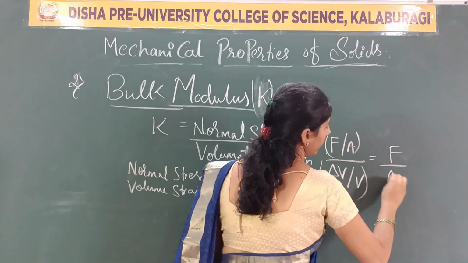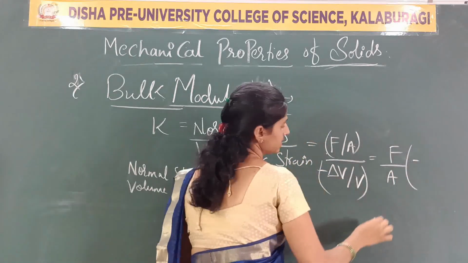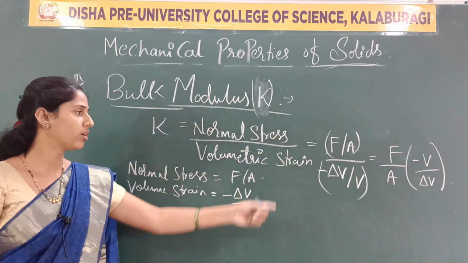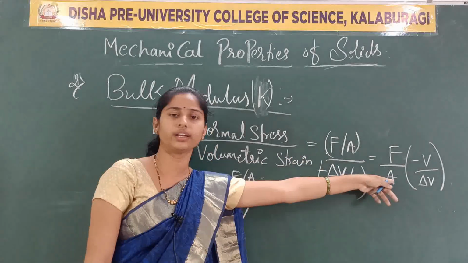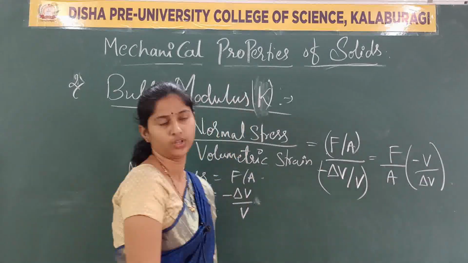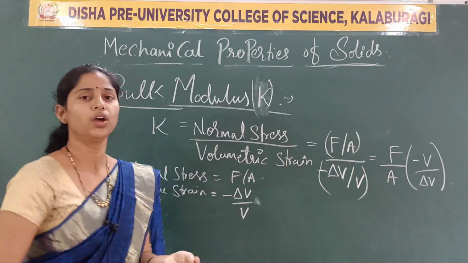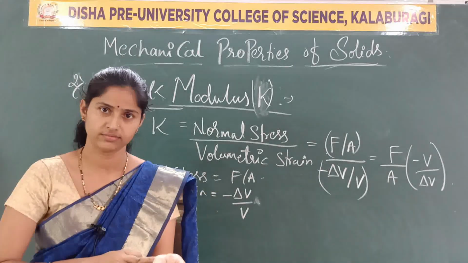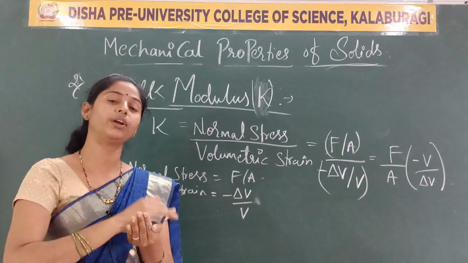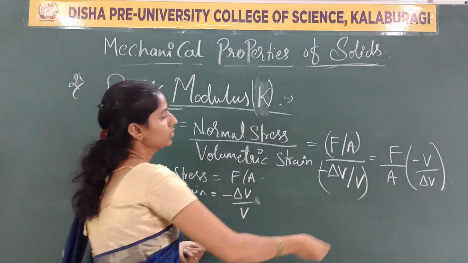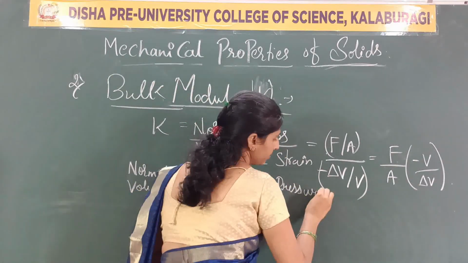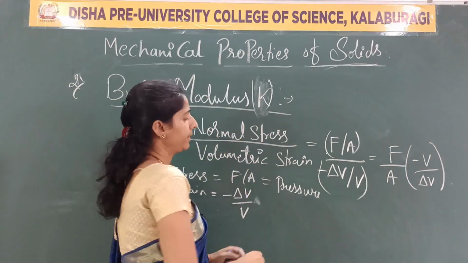F divided by A into minus V by delta V. Can we transform this, with denominators and numerators, as F by A into V by delta V. So, F by A is nothing but force per unit area, which is also nothing but pressure. It is the pressure exerted by that liquid on that body. So, F by A is nothing but pressure P.